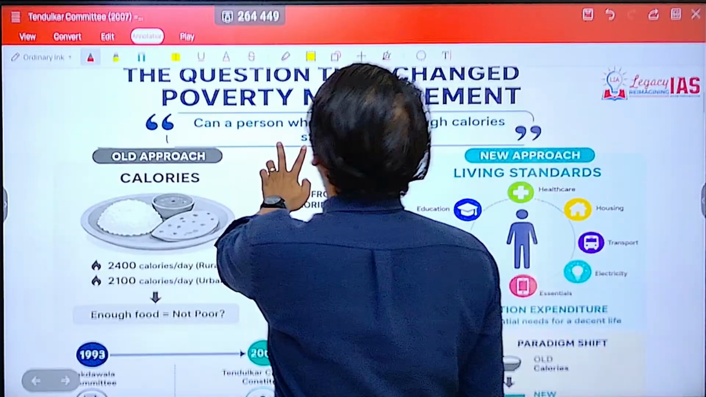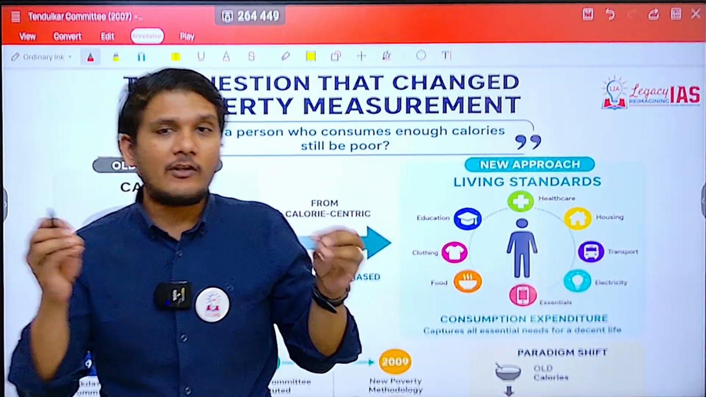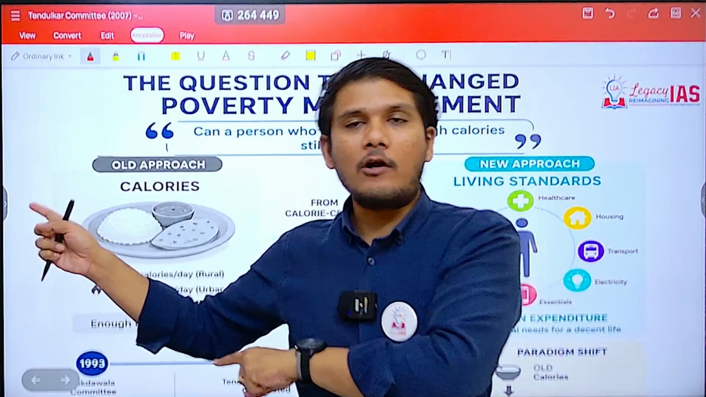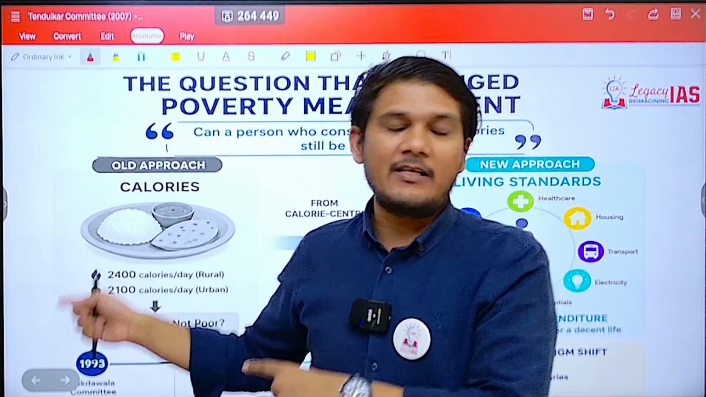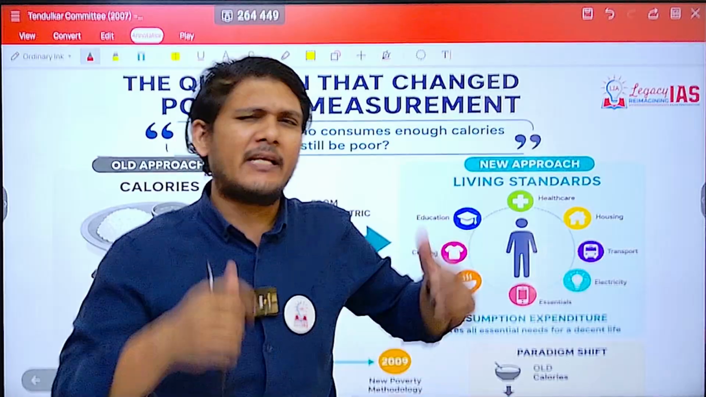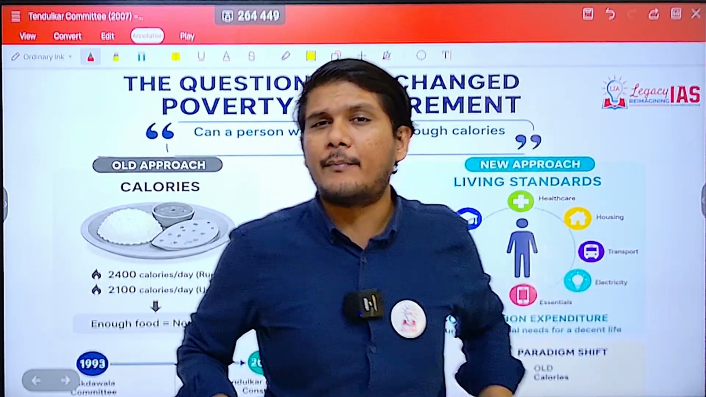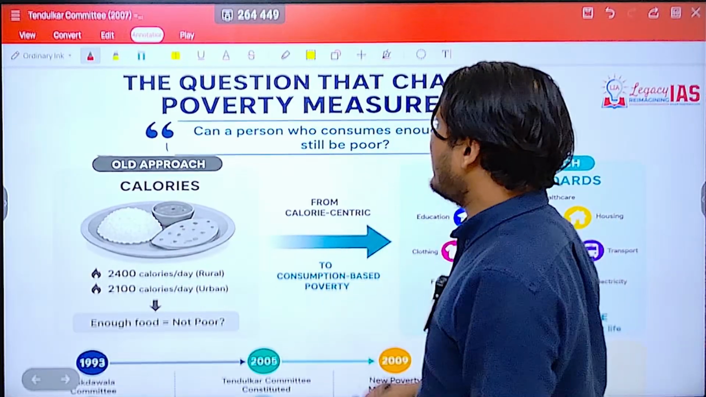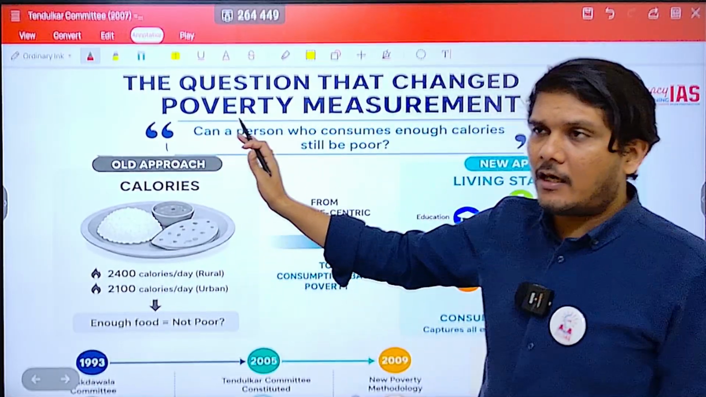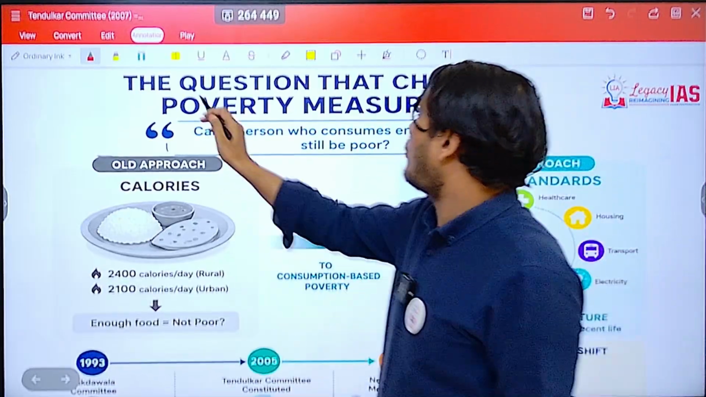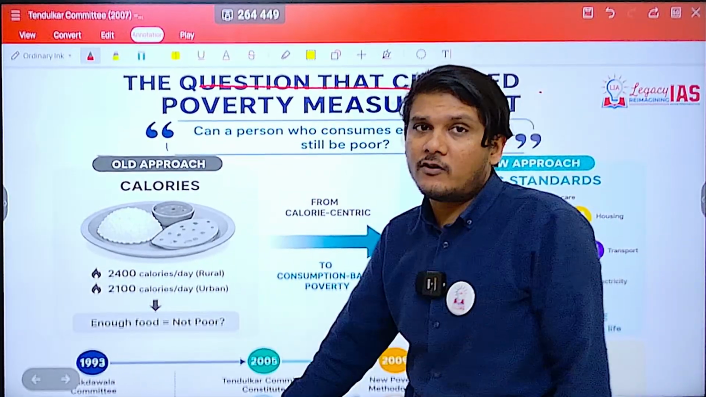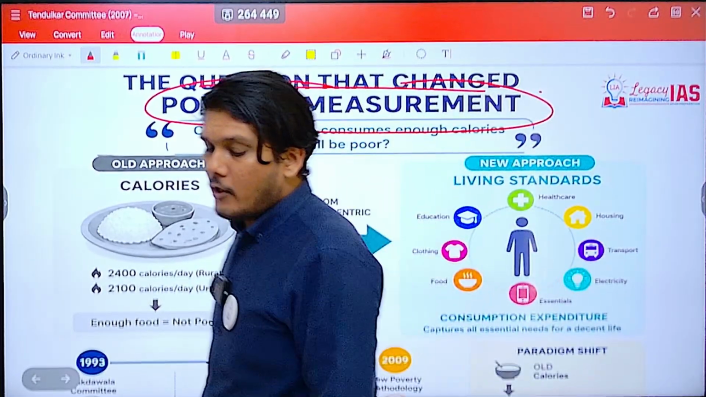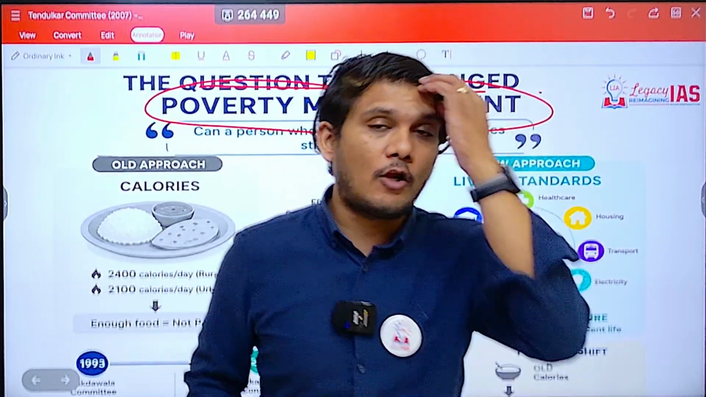Now the question is as to why there was a need to establish another poverty committee, wherein a lot of poverty committees had previously been established, like the YK Alagh Committee, the Dandekar Committee, the Lakdawala Committee. After so many committees being established, why was there a need to establish another committee for measuring poverty? So the question was, okay, why is there a need to measure poverty again? Now the answer lies in the methodology.